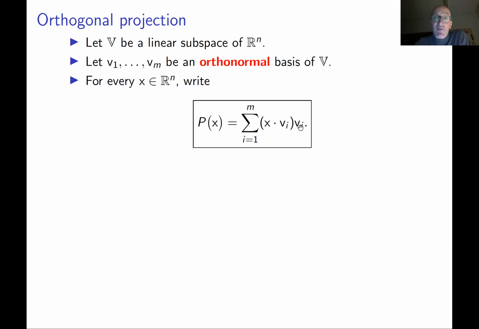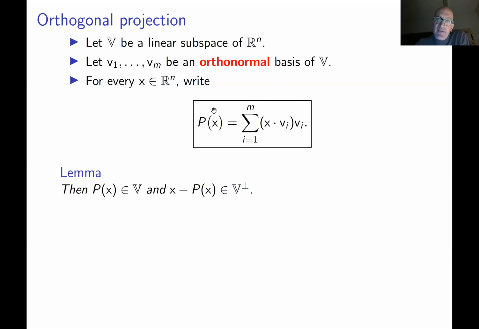So look, a very special case: if V is equal to Rn, just think about this. If V is equal to Rn, then this v1, ..., vm is by assumption an orthogonal basis of Rn. Then we know from the formula on the previous slide that this sum is x. Yeah, this doesn't contradict anything. Why? Because of the following lemma.